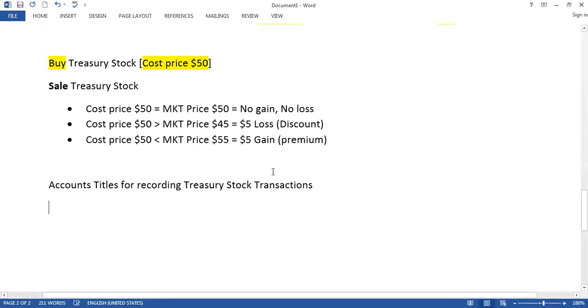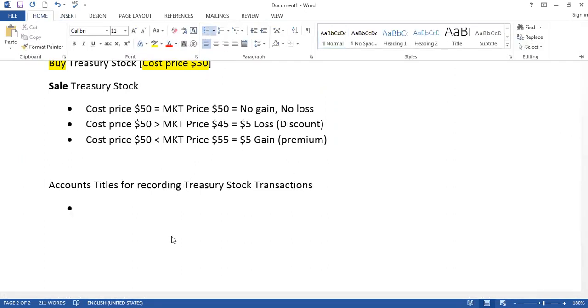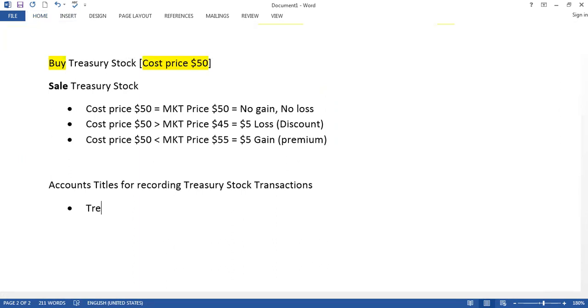So we have several titles here. One is called treasury stock. Another is called cash. So why cash? Because when you buy, you pay cash, right? When you sell, you receive cash.